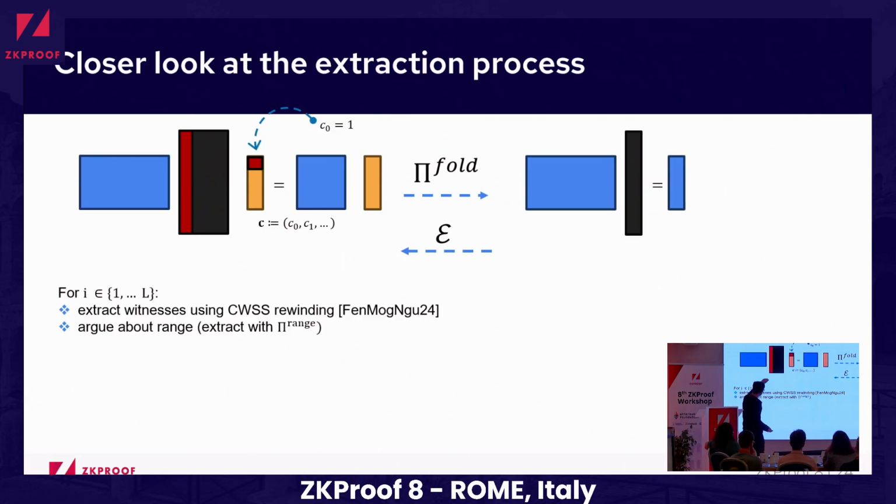But on those parts, we think ahead that we executed before this sub-protocol, this pi range, that is arguing about the norm of this witness.